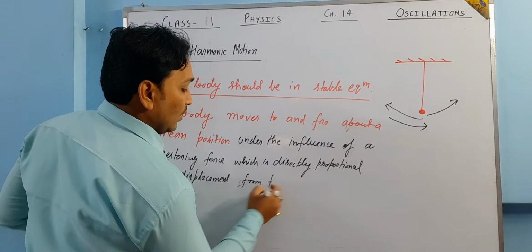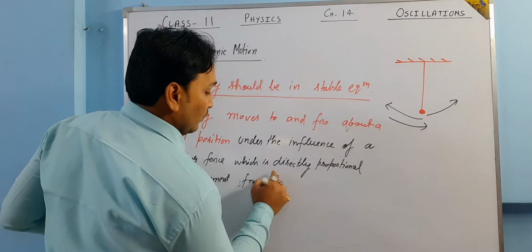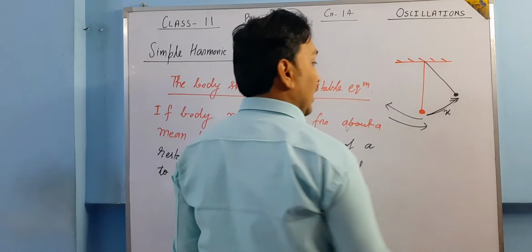Okay, it simply means that if this bob is not here, it is somewhere here. So basically its displacement is calculated from the mean position, and it is going to be x.